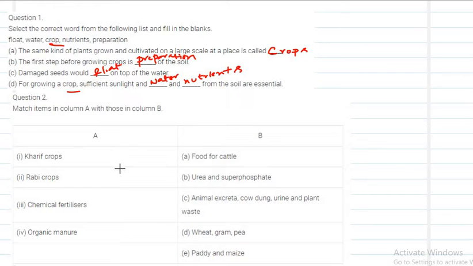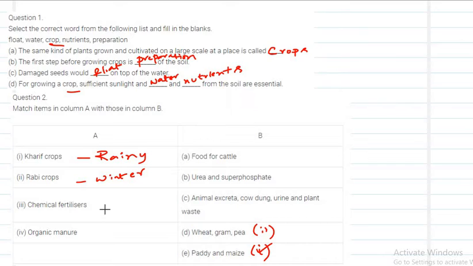That is, match the following. Kharif crops. If you see column B, which one matches the Kharif crops? Kharif crops are the crops which are grown during the rainy season, right? Rainy season means they require more water, so if you see these options, paddy and maize. So this is option 1. So we have to match here. Next, rabi crops, which are grown during the winter season. They require a relatively smaller amount of water compared to kharif crops. So I need to write here 2.